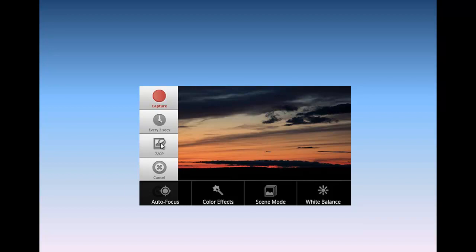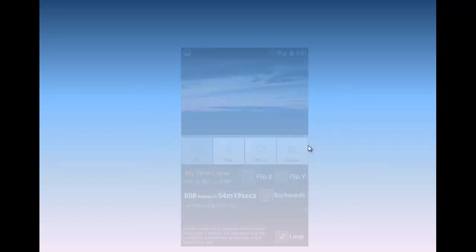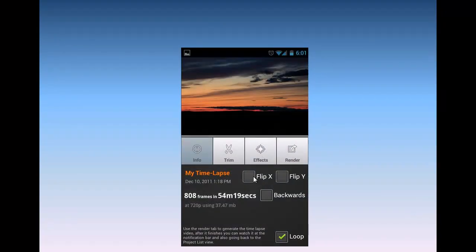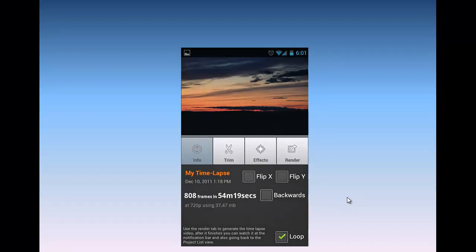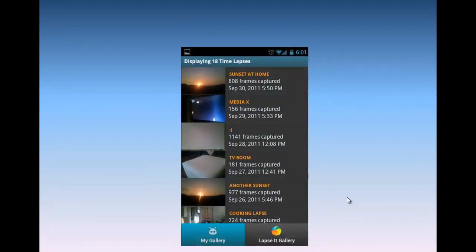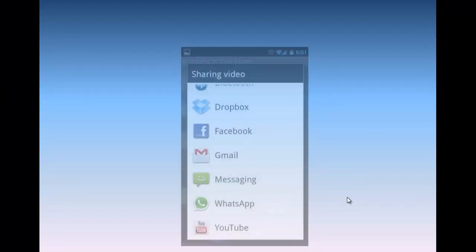Okay, you can select resolution, you can cancel and so forth. You will find your way through this, and there are even more things. You can flip the x-axis, the y-axis. You can pull this video back and forwards, and you can even loop it. There are more effects. Just have a look. And the other interesting things are that you can record things and put them in your gallery, and there are other people from the Lapse It community who upload their videos, and you can have a look at them.